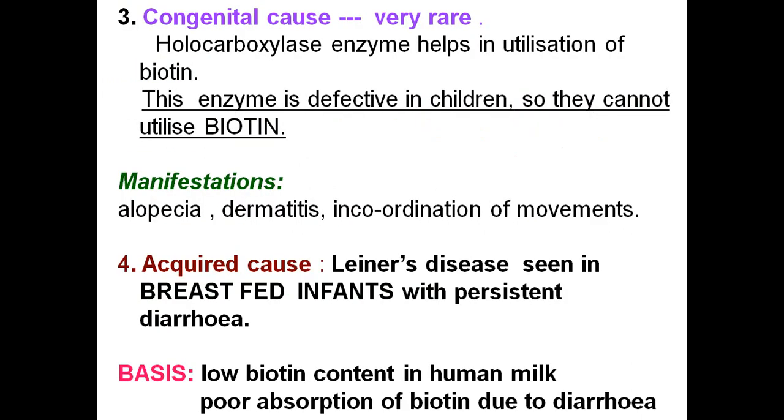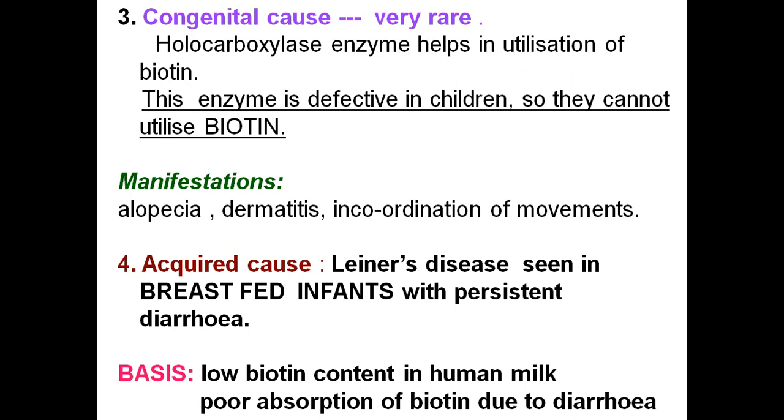Now if you see the congenital causes for biotin deficiency, it is very rare. Holocarboxylase enzyme helps in utilization of biotin. This enzyme is defective in children, so they cannot utilize this biotin. If you see the deficiency manifestations of this congenital enzyme deficiency, alopecia means loss of hair will be there, dermatitis, skin infections, and incoordination of movements. There is no coordination in the body movements, so that will be lost in case of this holocarboxylase enzyme deficiency.